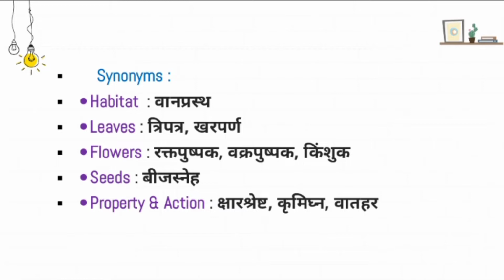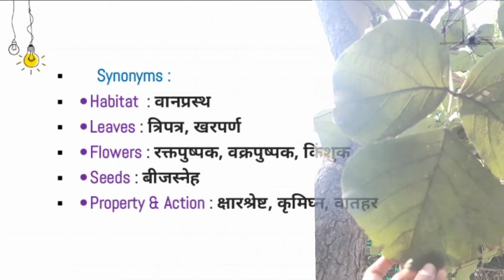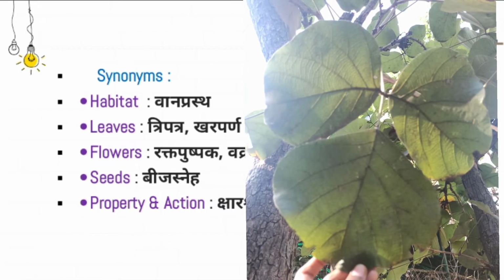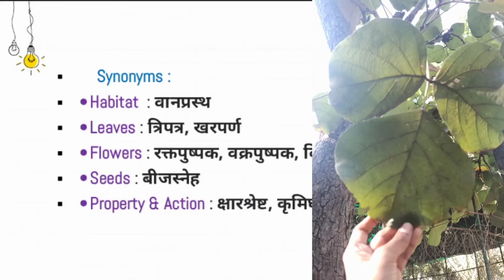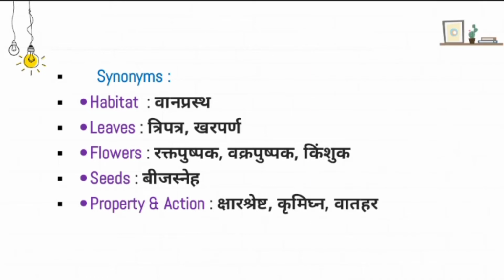Based on the leaves, it has the synonyms Tripatra and Kharaparna. Why is it called Tripatra? Trini Patrakanya Asyaha Parne. The Palasha has 3 leaflets, that's why it is called Tripatra. And Kharaparna, Parusham parnamasyaha. Khara is rough, parna is leaf. The surface of the leaf is rough, that's why it is called Kharaparna.